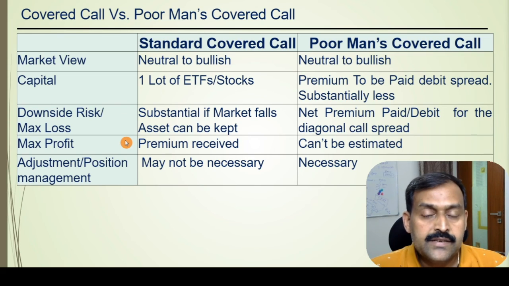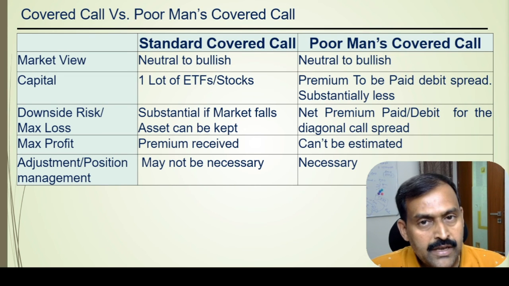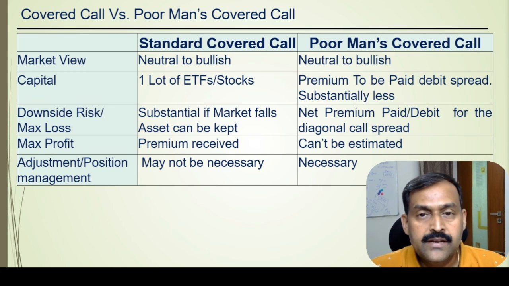The downside risk for the standard covered call is substantial, but you have an option to keep the asset or the stocks as long as you want, expecting that there will be a recovery. The downside risk for the poor man's covered call is the premium that you have paid for the debit spread.